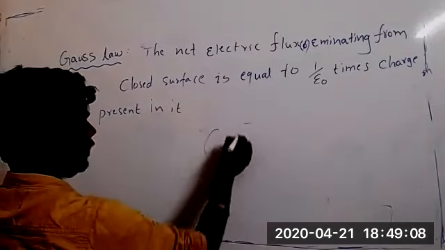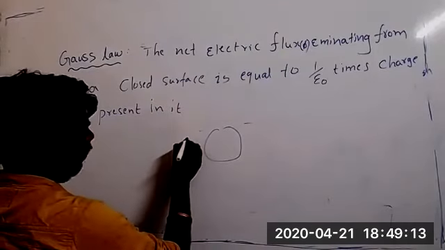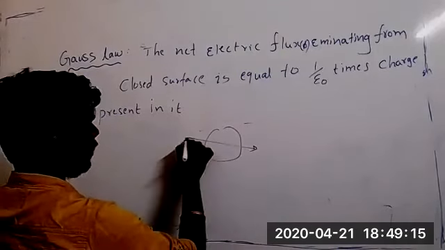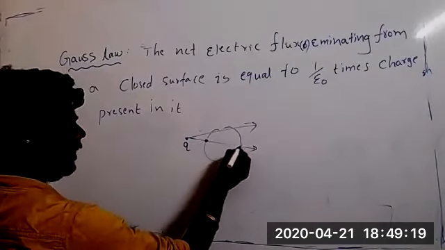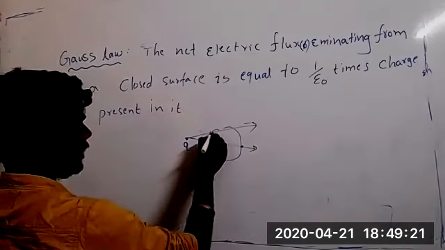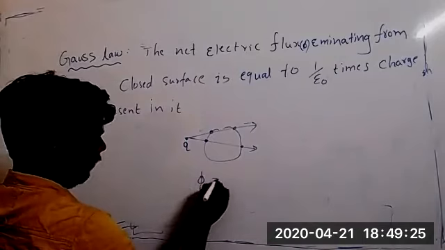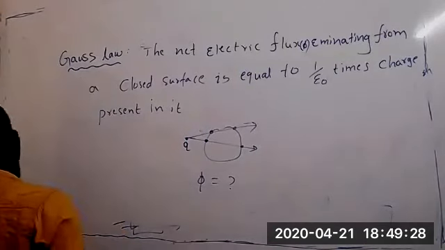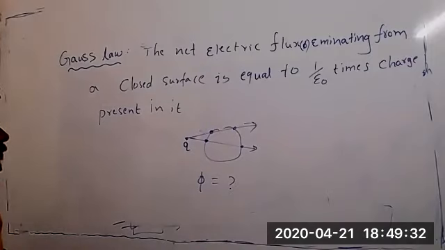Suppose one object is like that. The charge is here. So when the charge is here, electric lines of force will come. It is entering and it is leaving. It is entering and it is leaving. So flux is equal to how much?